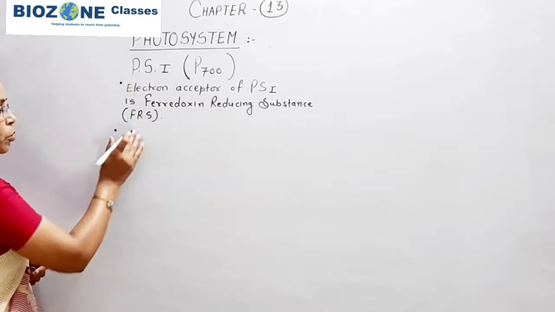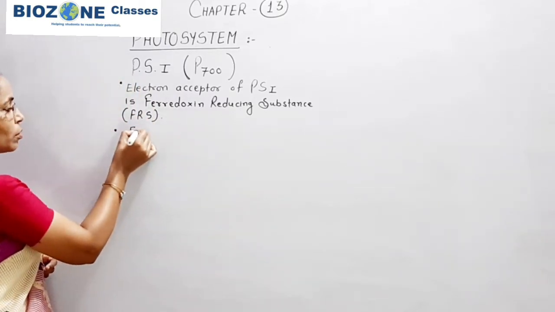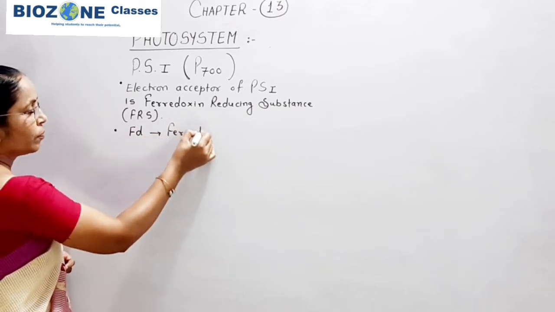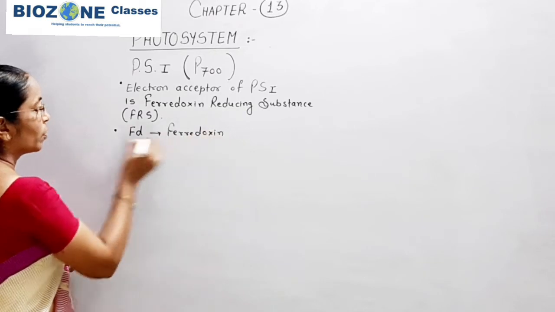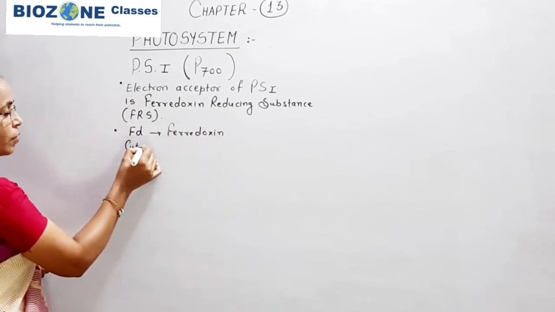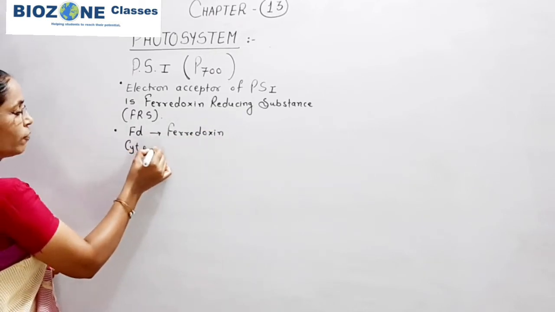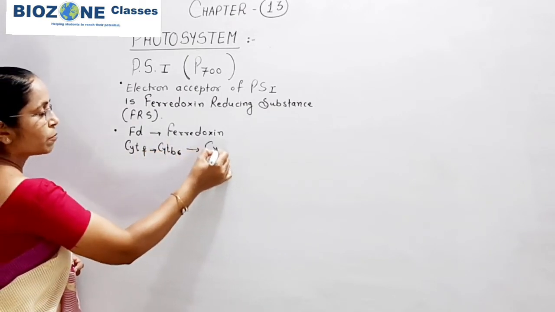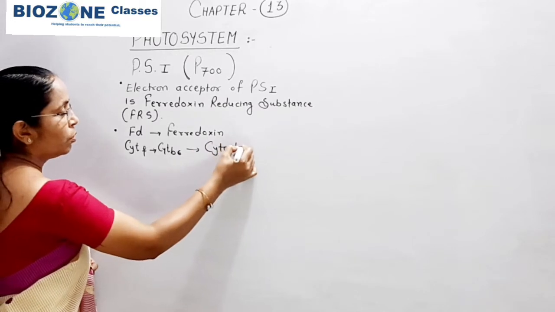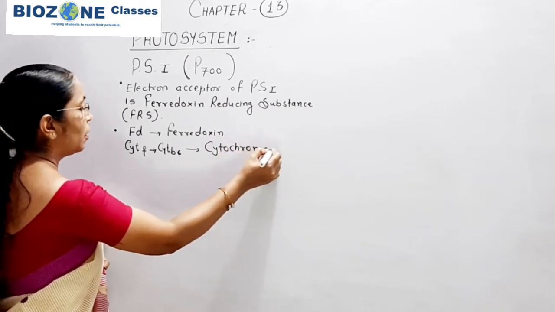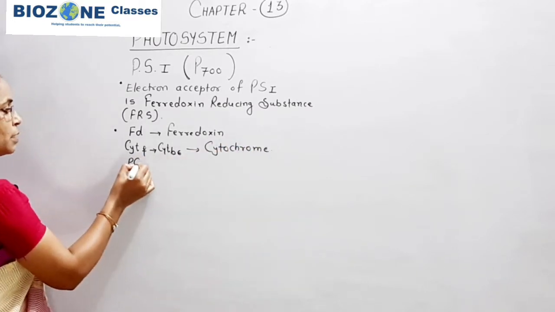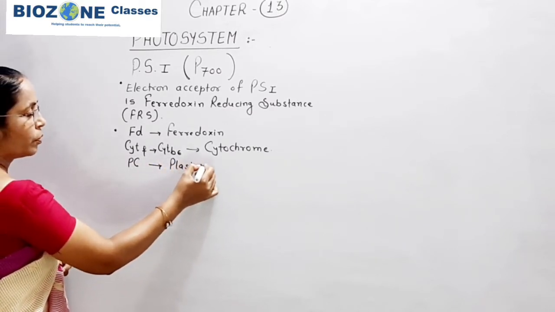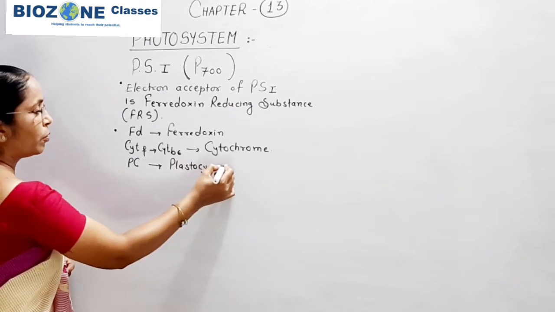So next you remember the next electron acceptor is ferredoxin, then cytochrome B6 and cytochrome F, and then after that plastocyanine, abbreviated PC. So this part you remember.